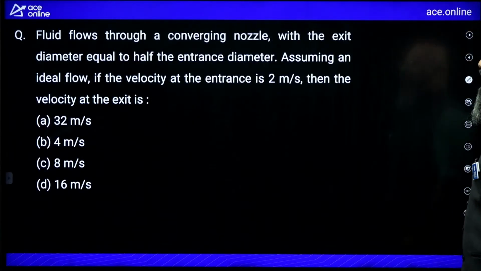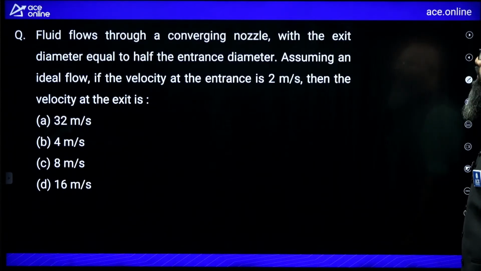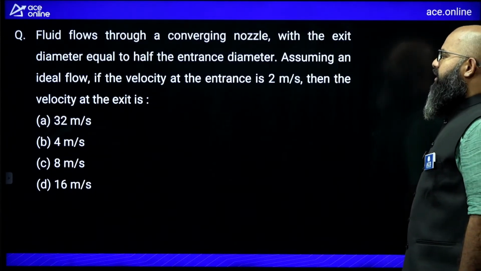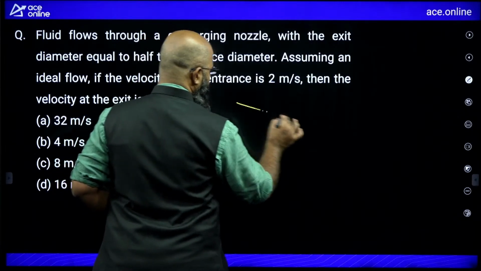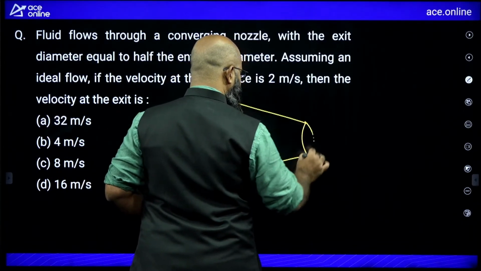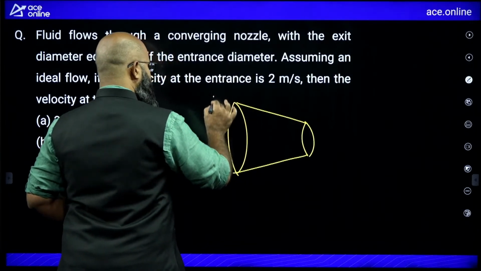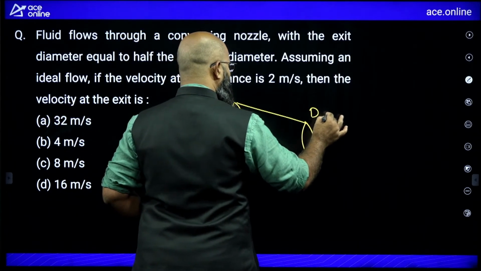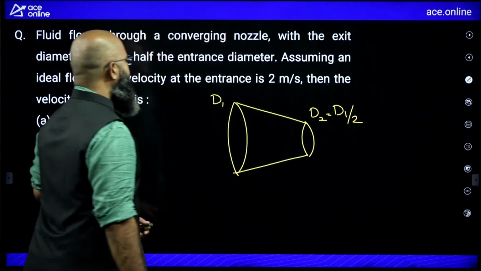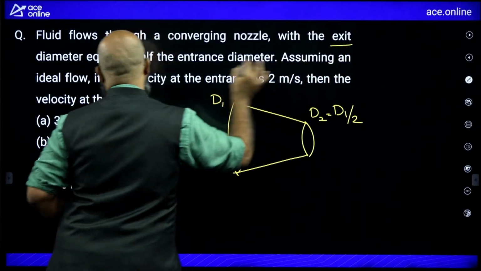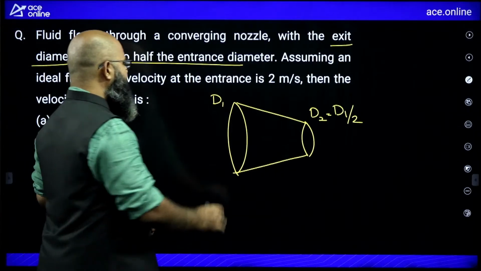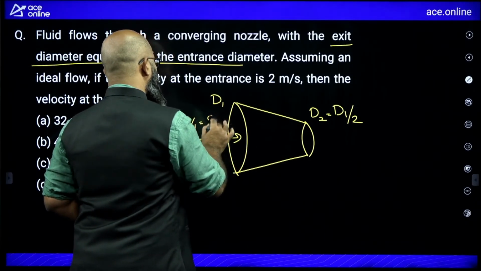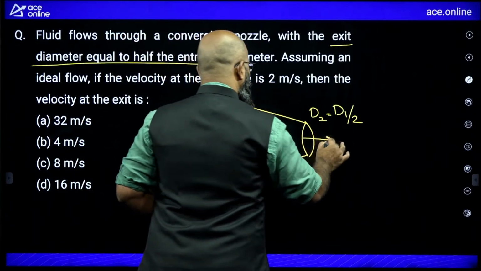Moving further. Now let us take a numerical. Fluid flows through a converging nozzle with the exit diameter equal to half the entrance diameter. Assuming the ideal flow, if the velocity at the entrance is 2 meters per second, then the velocity at exit is equal to how much? Very simple question. You are having a nozzle. This diameter is d1, this diameter is d2, it is equal to d1 by 2. Okay, he's saying exit diameter is equal to half the entrance diameter. The velocity at the entrance is equal to 2 meters per second. So v1 is equal to 2 meters per second.